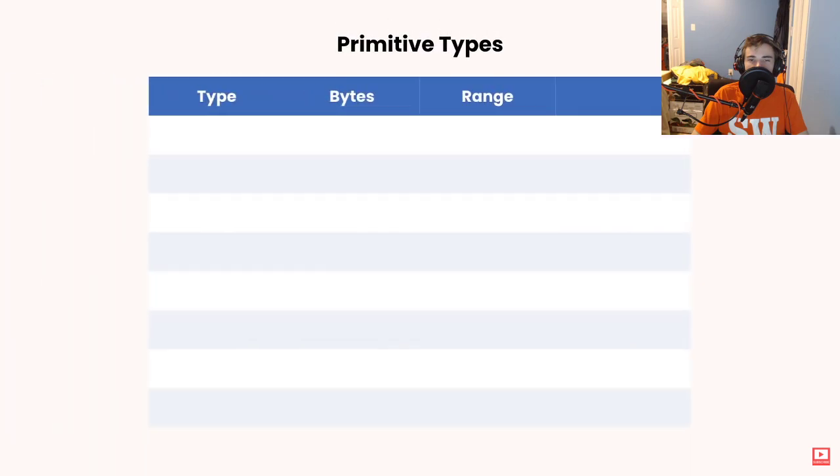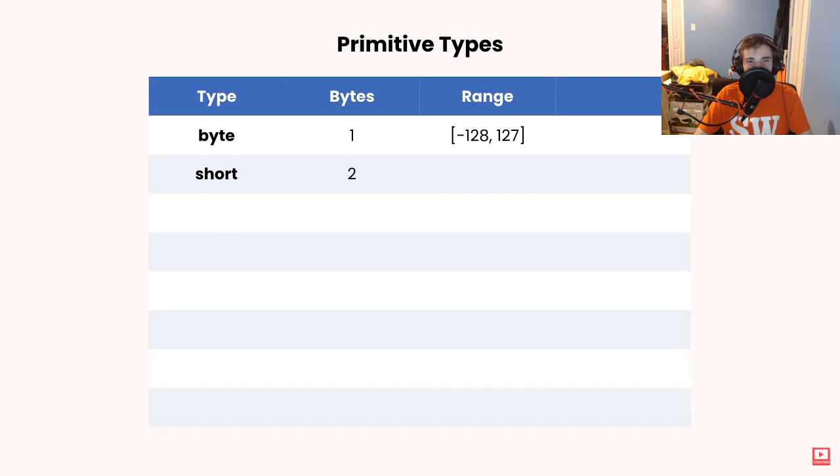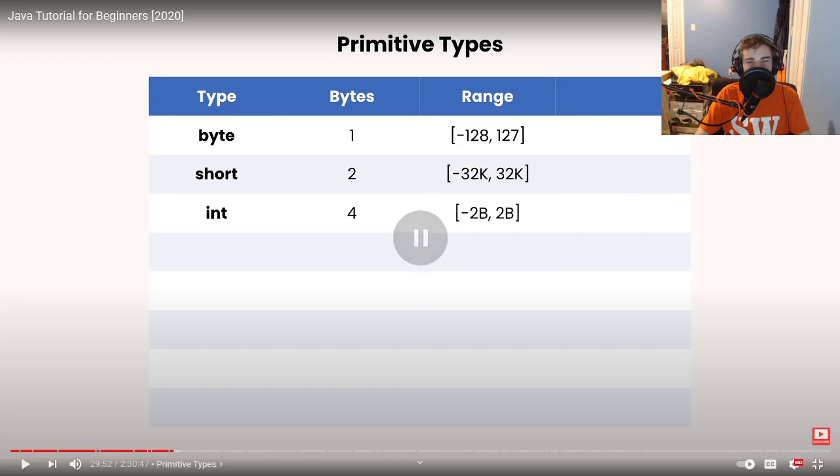So in the category of primitive types, we have byte, which takes 1 byte of memory, and in 1 byte, we can store values from -128 to 127. Now, the more bytes we have, the larger numbers we can store. So next we have short, which takes 2 bytes, and with this we can store values up to 32,000. Next we have integer, which we have seen before. Integers take 4 bytes of memory and allow us to store values up to 2 billion.